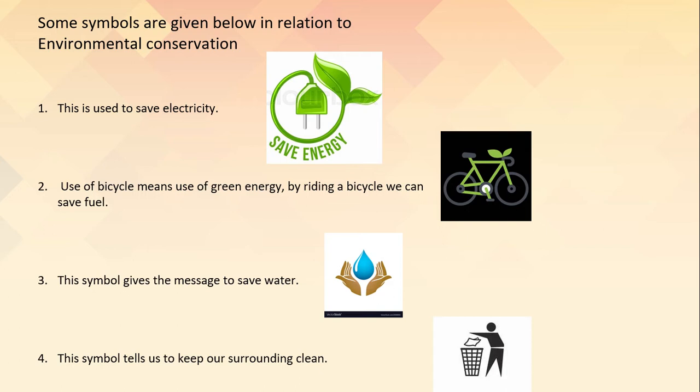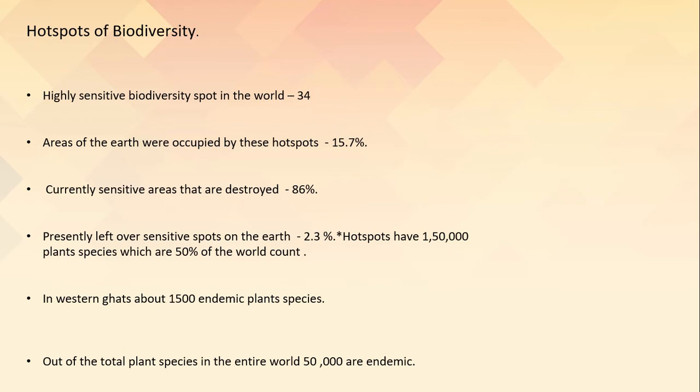The third symbol tells a message of saving water, right, which you must do. And the fourth symbol tells us to keep our surroundings clean. So students, as you have seen these symbols in relation to conserving the environment, you must be a responsible citizen in protecting our environment.